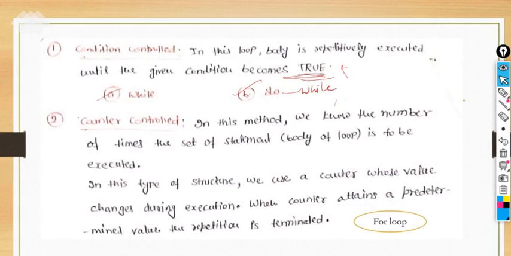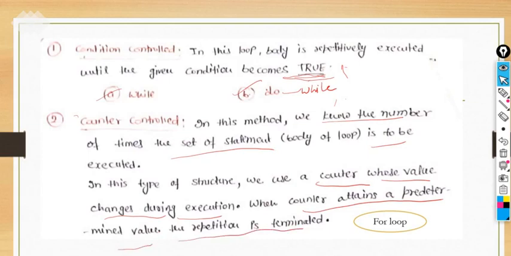Next is counter controlled. What does it mean actually? In this method, we know the number of times the set of statements is to be executed, right? So in this type of structure, we use a counter whose value changes during the execution. When the counter attains a predetermined value, then the repetition is terminated.